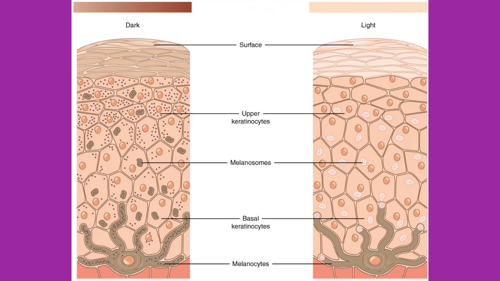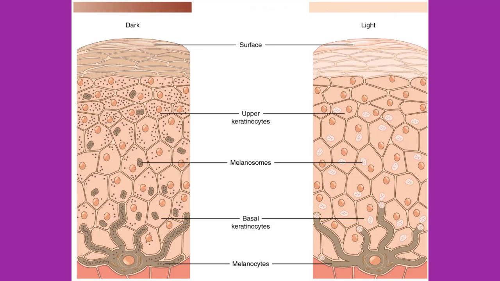Exposure to the UV rays of the sun or a tanning salon causes melanin to be manufactured and built up in keratinocytes, as sun exposure stimulates keratinocytes to secrete chemicals that stimulate melanocytes.